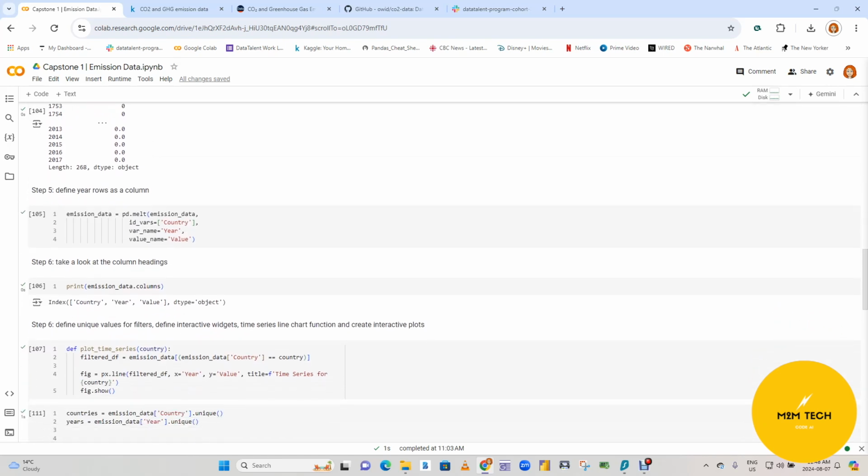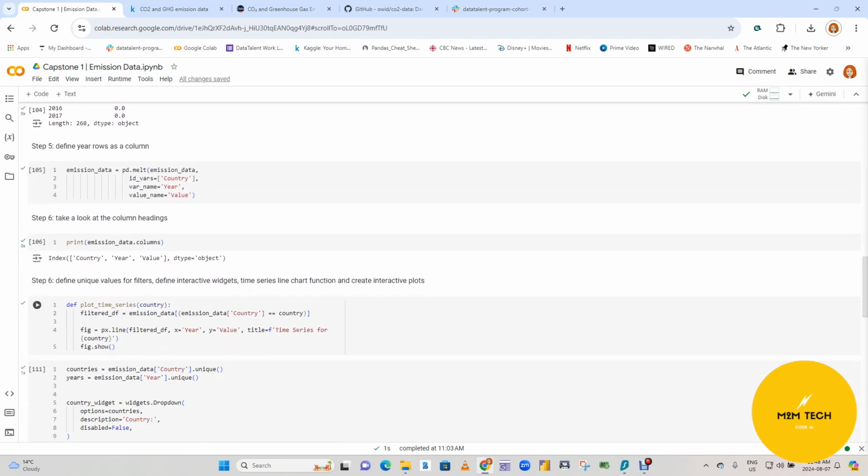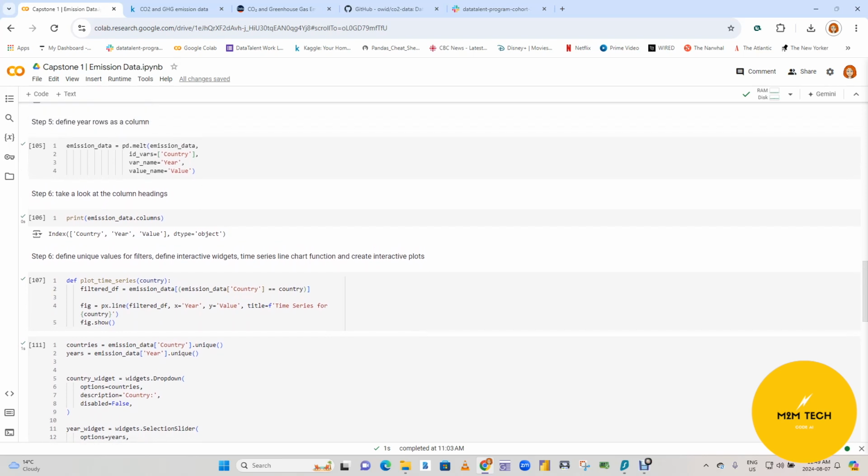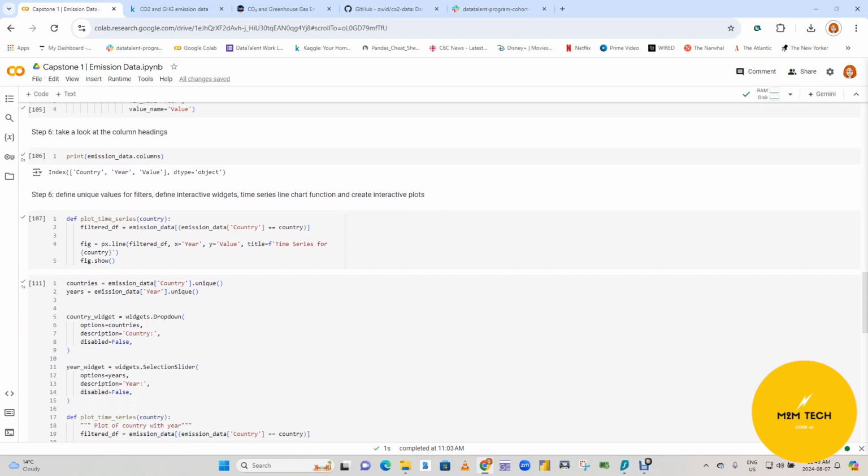What I did in step 5 is define the year rows as a column so that I can use them as one of the axes on the table that is put together at the bottom. And then step 6, I just checked that the column headings worked. And it looks like they did.